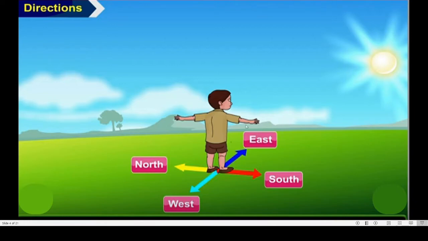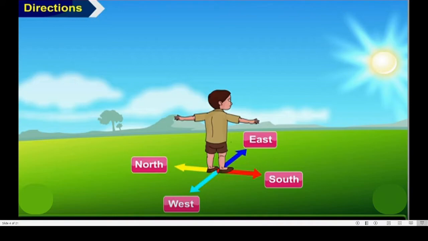Okay, right hand south and left hand north. Remember this. Okay, so east is opposite to west, like that south is opposite to north. And these four are called main directions: east, west, north and south. There are four main directions. Okay, got this?